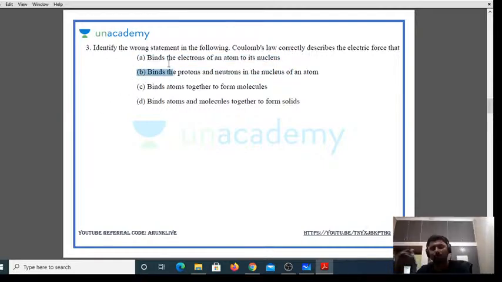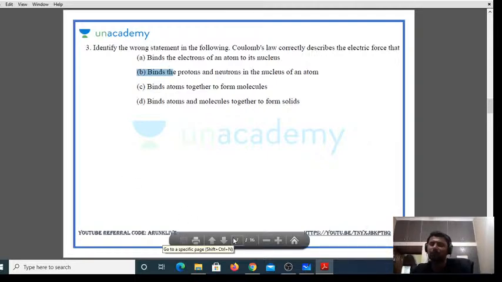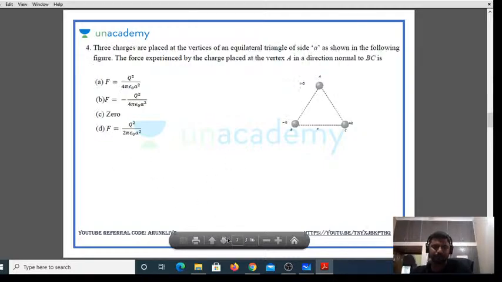Let us see option C and option D whether they are correct or not. Binds the atoms together to form molecules. Obviously. See, if you take the example of H plus and Cl minus, there must be an electrostatic force. If you take the example of H2O, there must be a Coulomb force. So obviously it binds the atoms together to form the molecules. We have to fully agree with that. Next, D, binds the atoms and molecules together to form solids. Absolutely right. Hence, only B is the wrong statement. I think I can move to the next one.